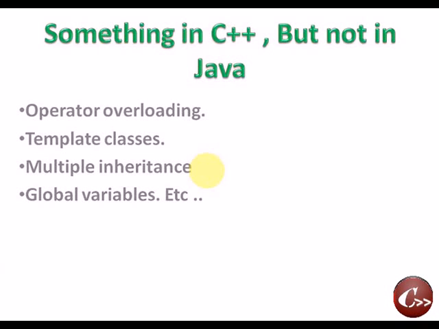Something in C++ but not in Java. What are the concepts? The first one is operator overloading. Do you know, guys, what operator overloading is? In a normal case, the binary operator plus is used to add two numbers. We cannot normally add two strings, that is, Anil plus Sunil equal to AnilSunil is not possible, but we can give an additional meaning to an existing operator such as binary plus.